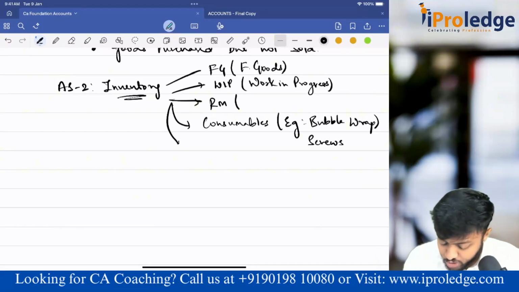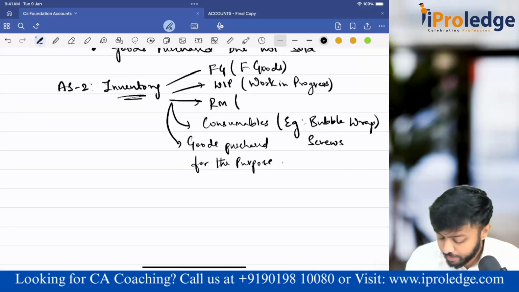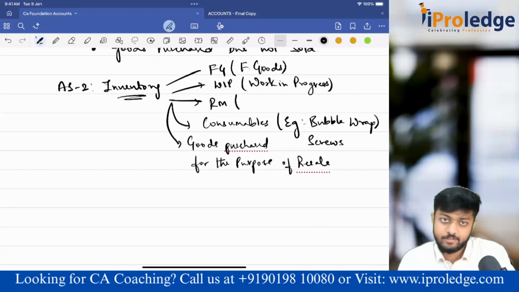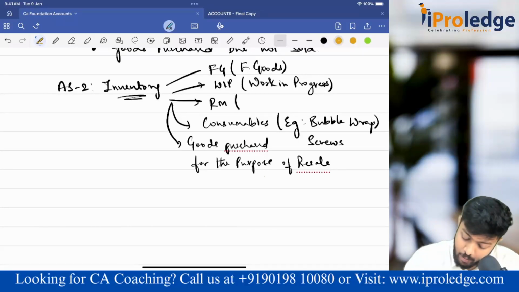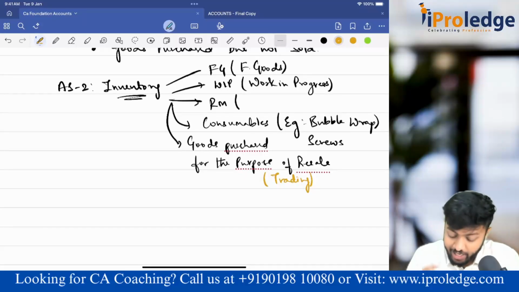Then any goods purchased for the purpose of resale. Basically I'm talking about trading. In trading what happens, guys? That person will purchase goods for the purpose of reselling. So those goods will also come under the definition of inventory. Whenever I say inventory in this unit, it includes all these things. Clear? Done. So that is inventory as per AS 2.